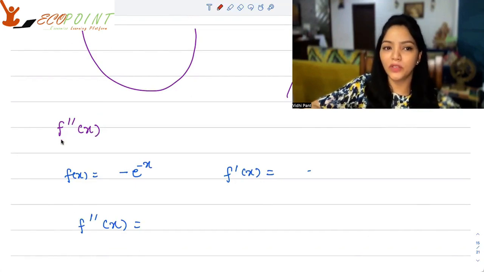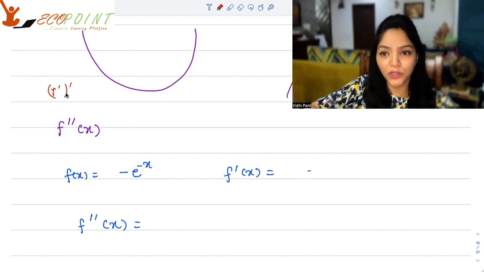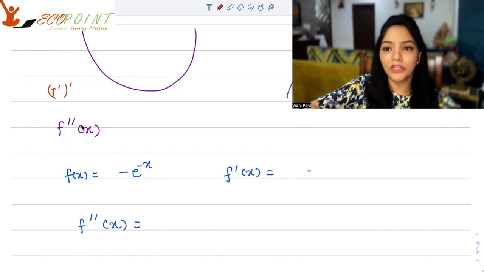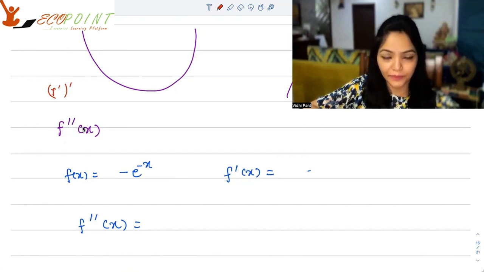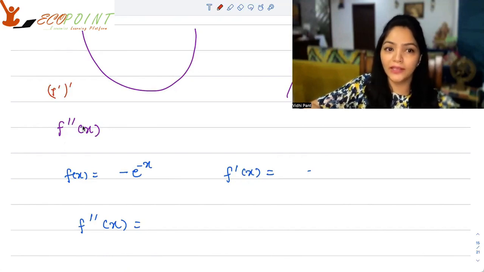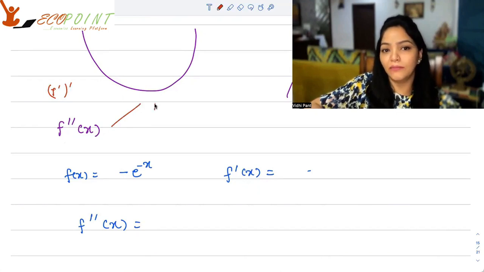So when you differentiate your derivative function, that gives you the double derivative. Double derivative means that you're differentiating the same function twice.